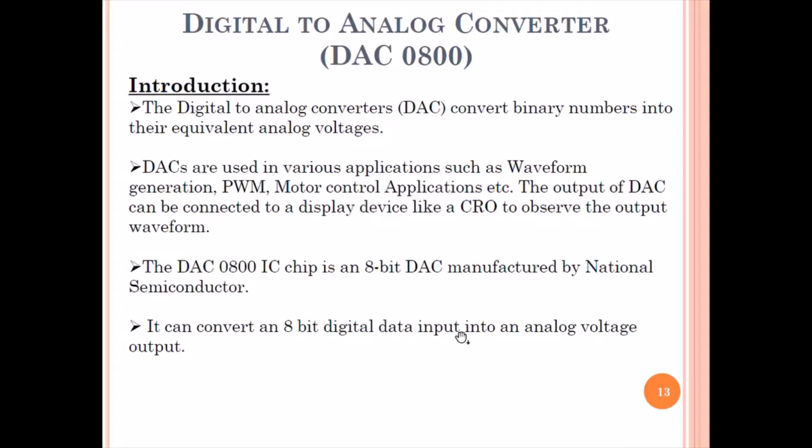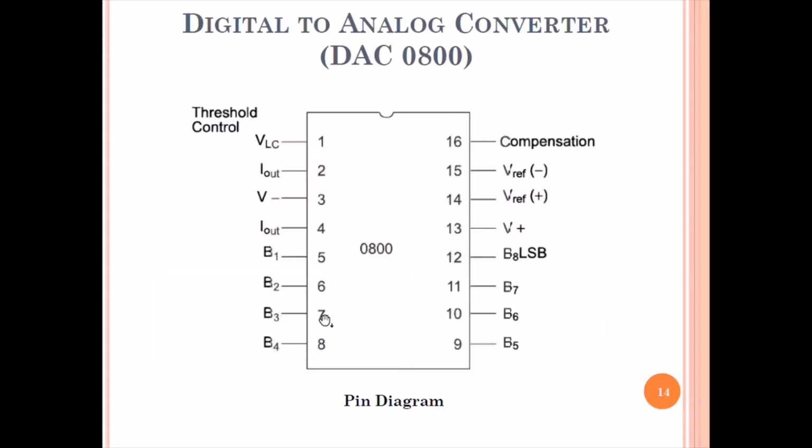Here we have said that it will give analog voltage as the output, but the chip gives output in form of current. We have to add more components to it like op-amp so that we can get output as the voltage. So we have two outputs in the form of current. We can take output from any one of them, and then these are the power supply pins.